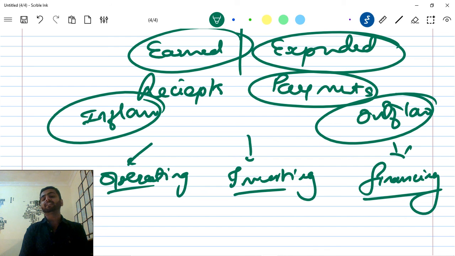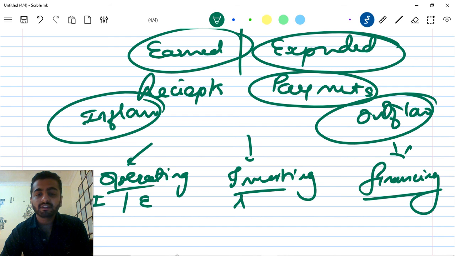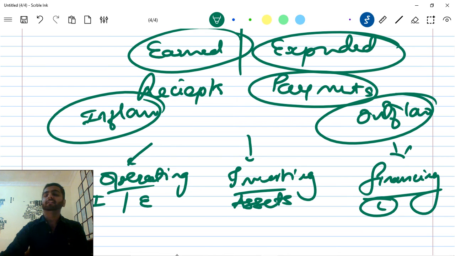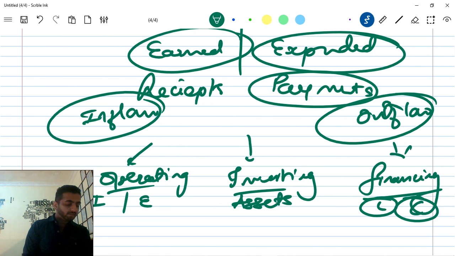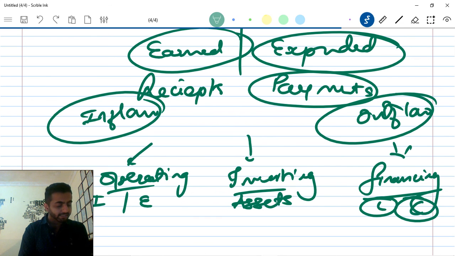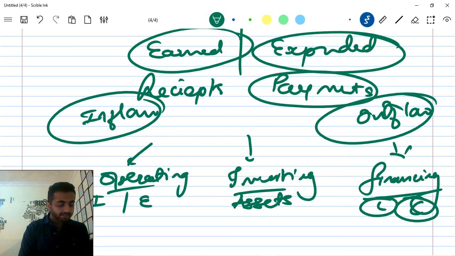Investing cash flows: investing is when you buy any asset or any property. It may be even an FD also. Here it will be income and expense of business for operating, here it will be assets bought and sold, and financing will be liabilities and capital, if you analyze it in a logical way. So investing are those which result from acquisition or sale of property. Acquisition means you are buying some asset, and selling off means obviously you are selling off the property. It may be a plant, equipment, subsidiary, or a segment. You are selling off a segment.